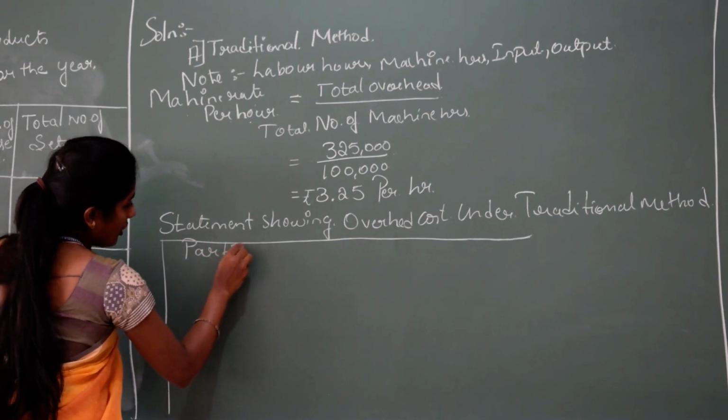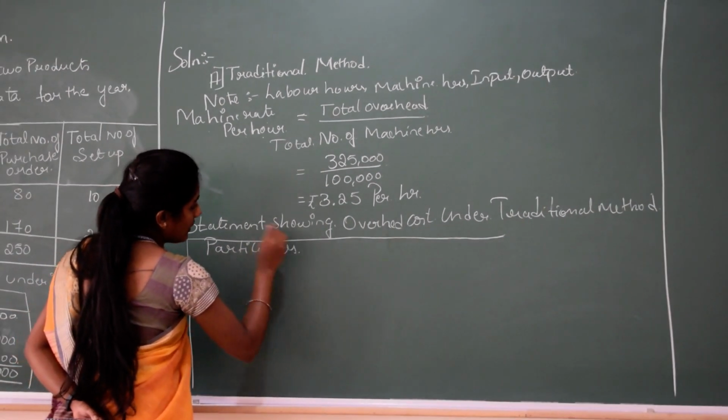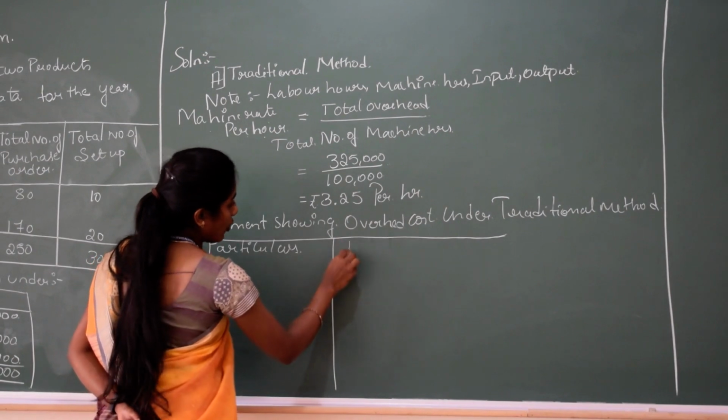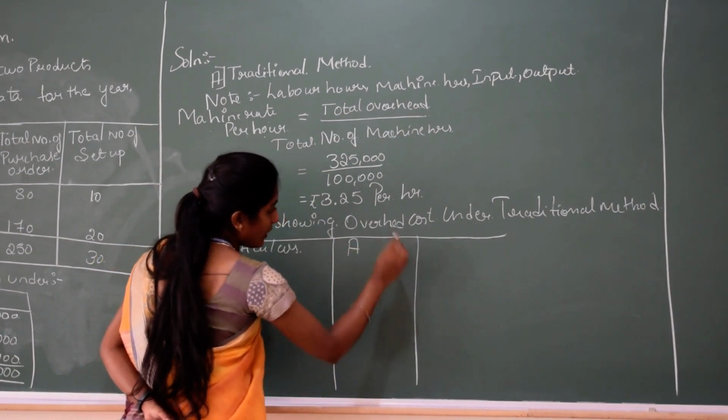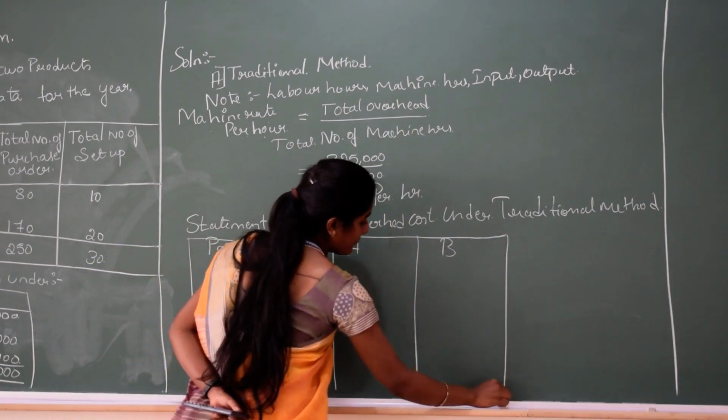The first column will be particulars, and the next columns are product A and product B.